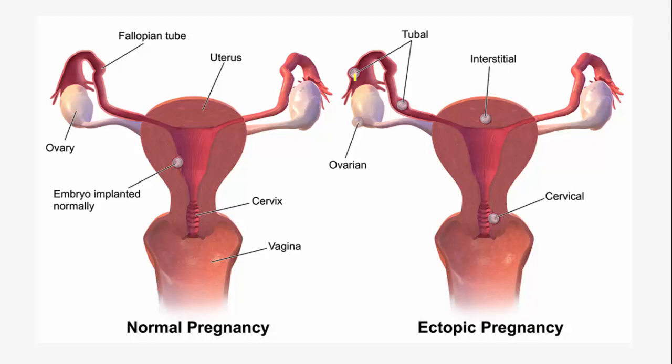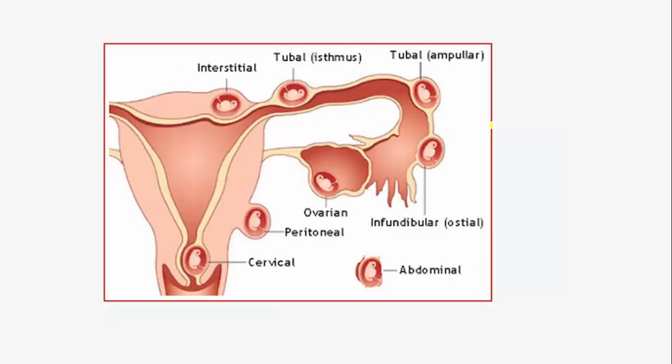It can be implanted out in the tube, or in the cervix, interstitial site, ovaries, peritoneum, cervical area, or abdomen.